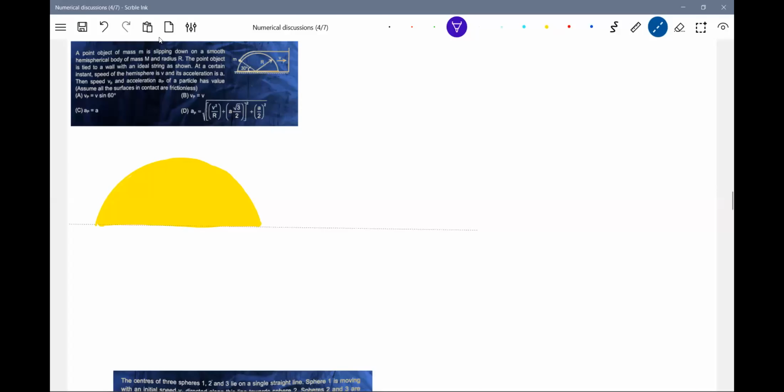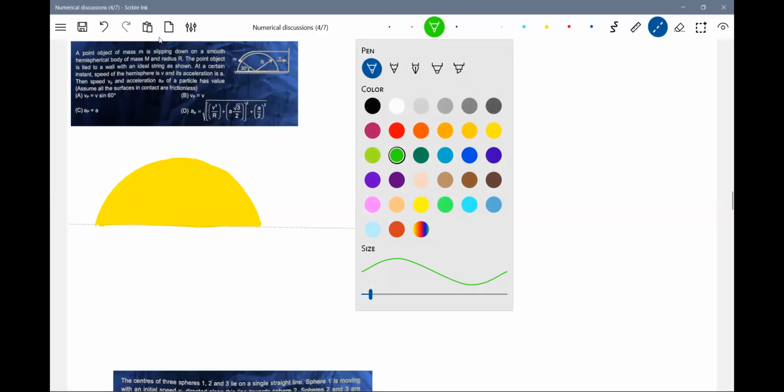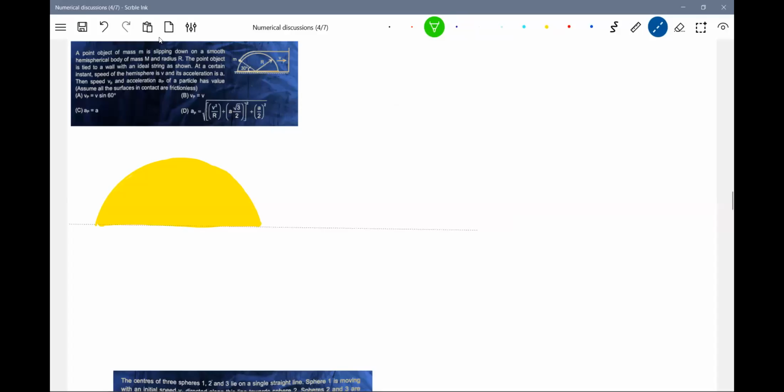Okay, this is our small particle. There's a rope. Afterwards, it'll become horizontal. I think that's what the diagram is.